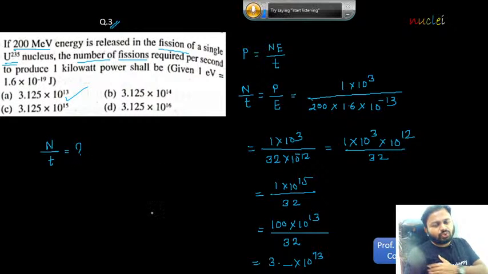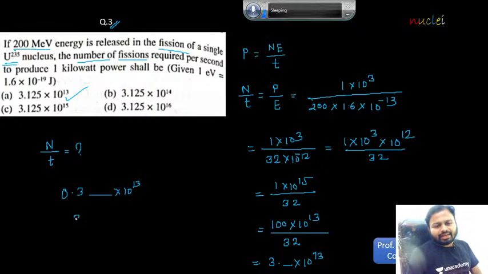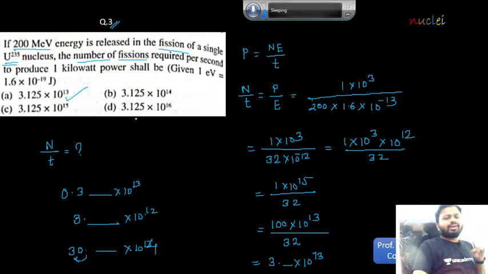Students, are you all getting? So don't calculate the exact value. फक्त power set करा and then you make sure. Okay, suppose जर answer आपलं 0.3 into 10 raised to 13 आलं असतं, then in that case I will shift the decimal. So you will have 3 point something into 10 to the power of minus 1 म्हणजे हे 12. But असा कोणता ऑप्शन नाही आहे. जर 30 point something into 10 to the power of 13 आलं असतं, मग हा डेसिमल वन स्टेप बॅकवर्ड गेला असता. In that case you will get 10 raised to 14. तर मग आन्सर ऑप्शन बी करेक्ट आलं असतं.